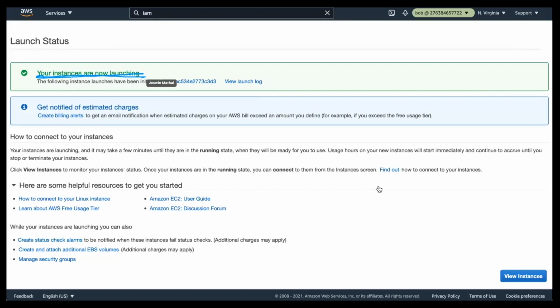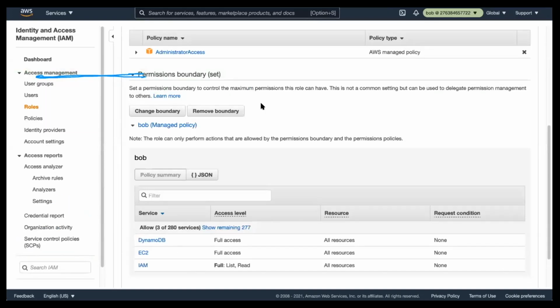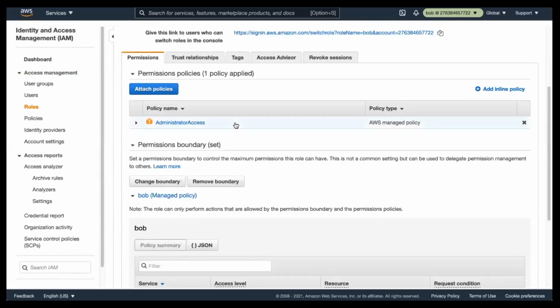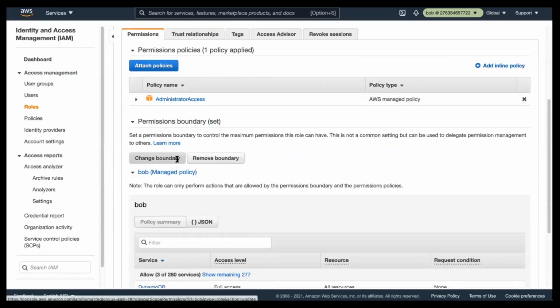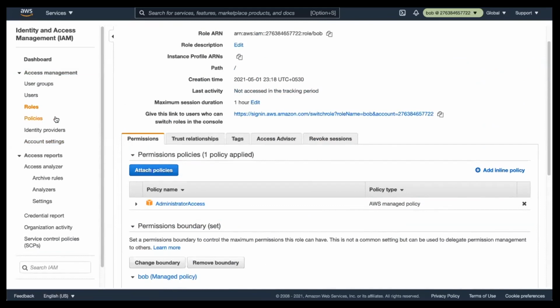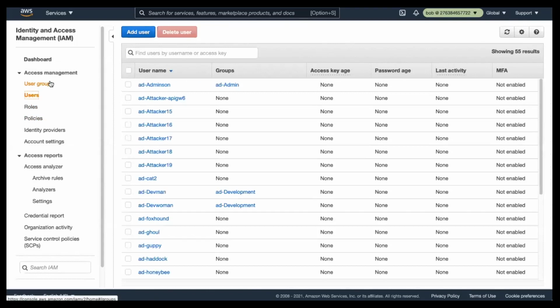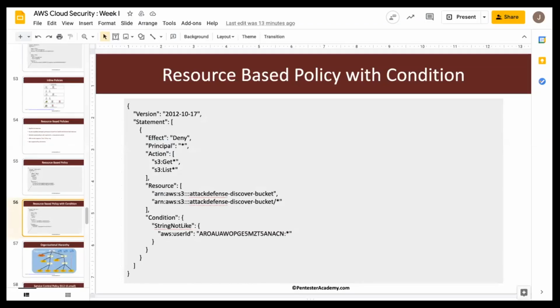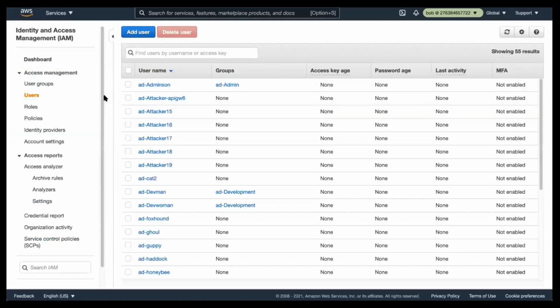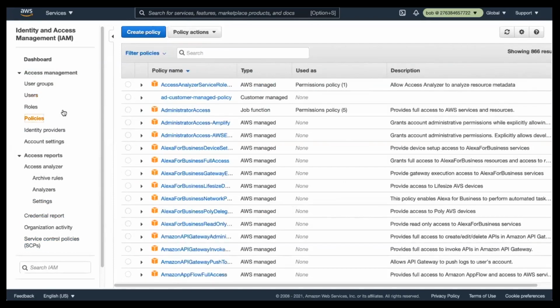So why did it not work in the previous case? Anyone? Yes, that is correct. There is a concept called SCP. So at this point, let me go back in here. Here we can notice we have the administrator access policy, we have the permission boundary, and all of these things, policies, roles, users, all of these reside within an AWS account, right? All of the roles, users, groups, policies reside within an AWS account.